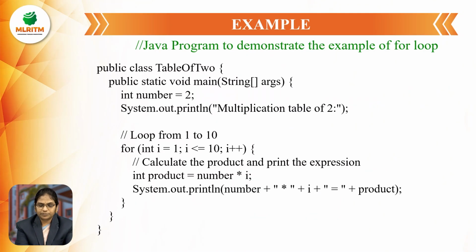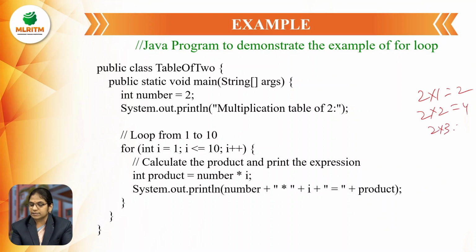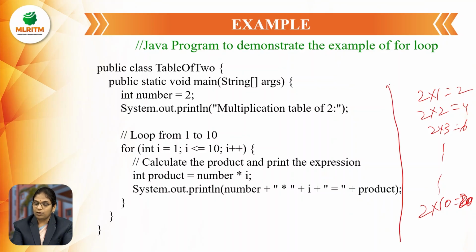So here I want to print the table of 2. Meaning 2 1s are 2, 2 2s are 4, 2 3s are 6. Like that I want to print up to 2 into 10 equal to 20. So I am writing the program for this output.